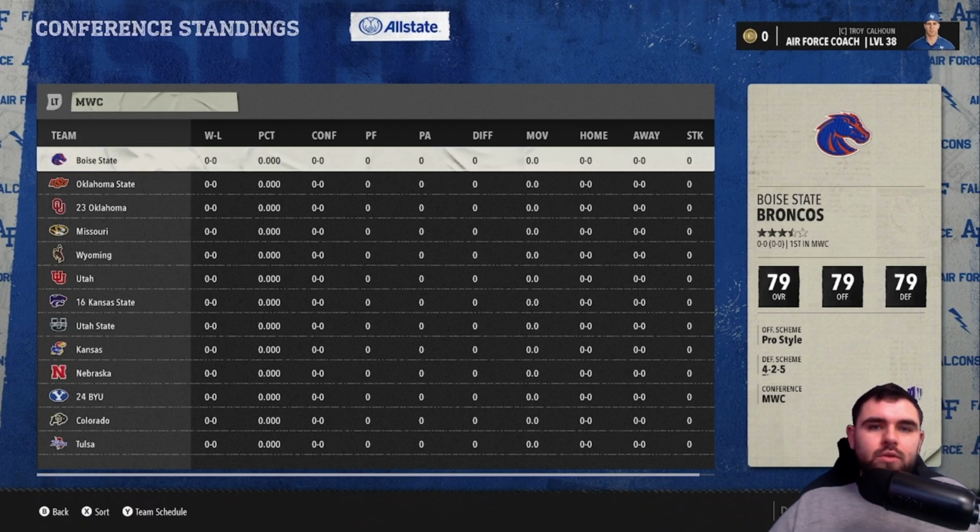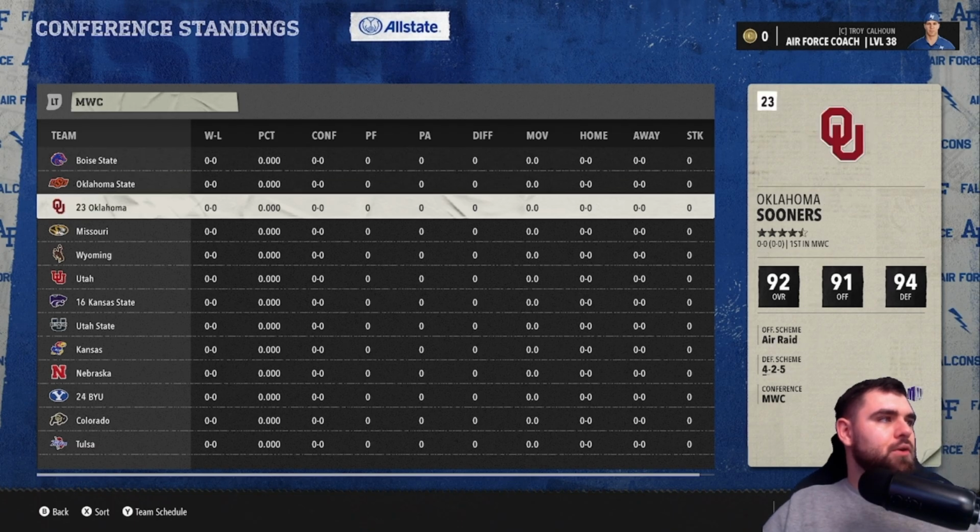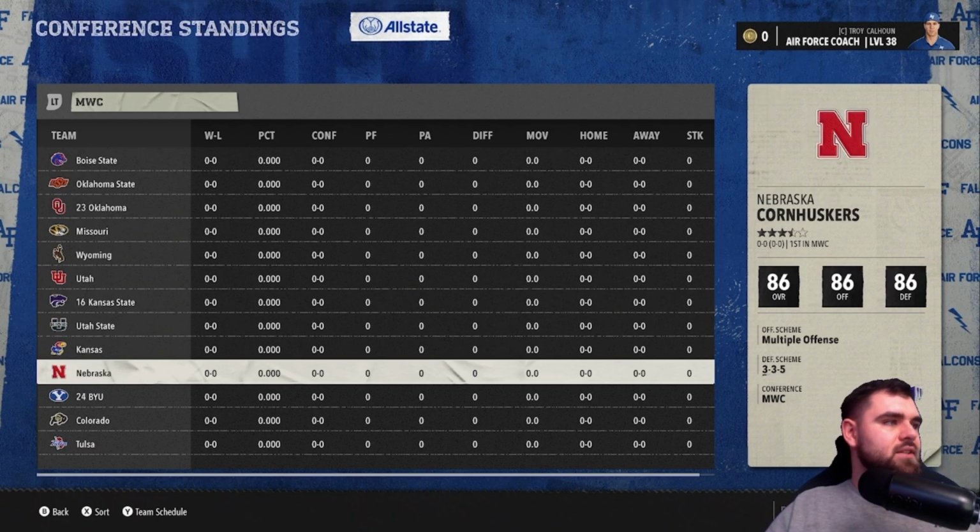And coming to the newest major, them and the American, who we already talked about. I didn't say it then, but one of the new major conferences that are coming in this alternate universe series is the Mountain West Conference. Obviously have some traditional powers like Oklahoma and Nebraska.